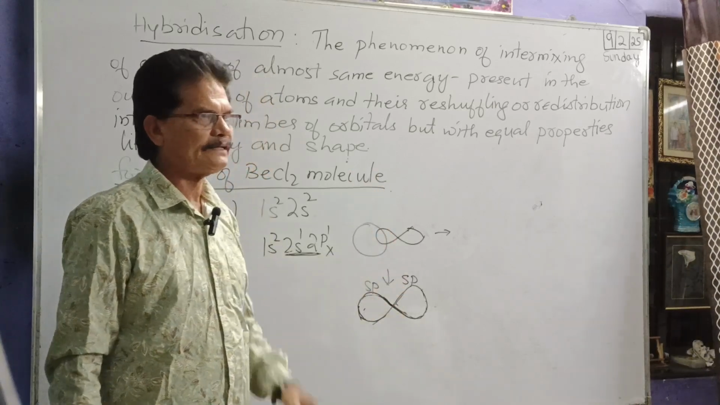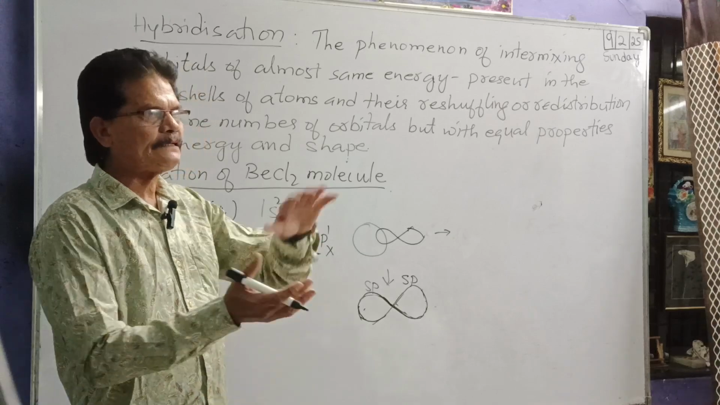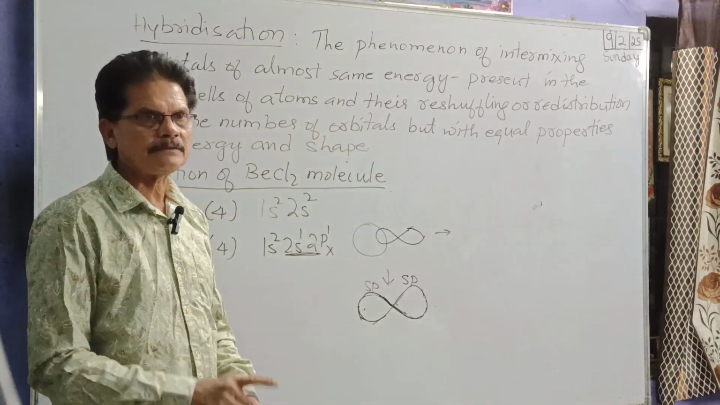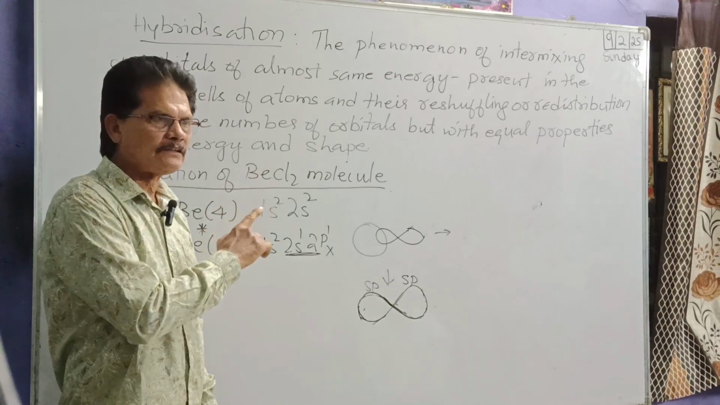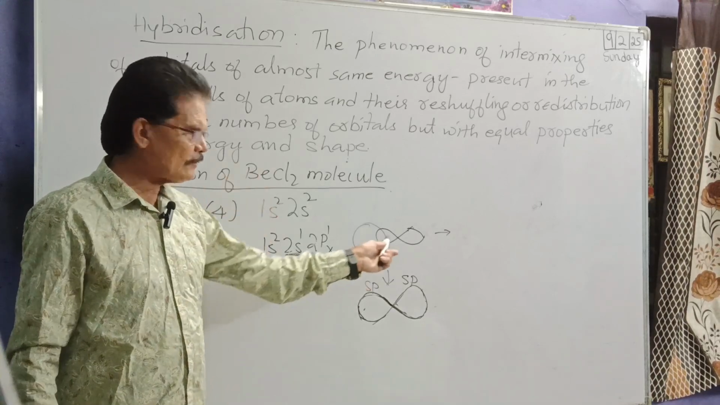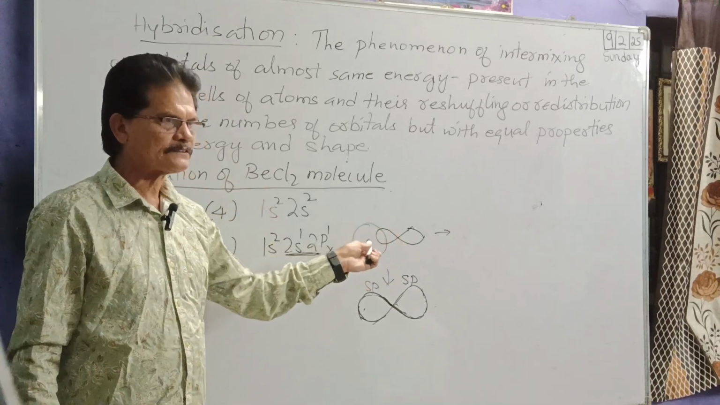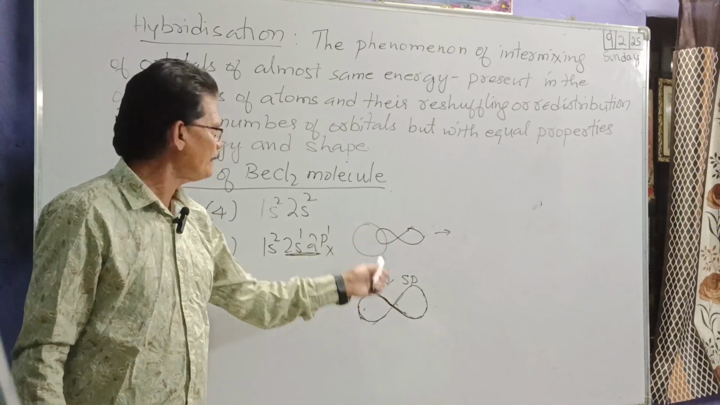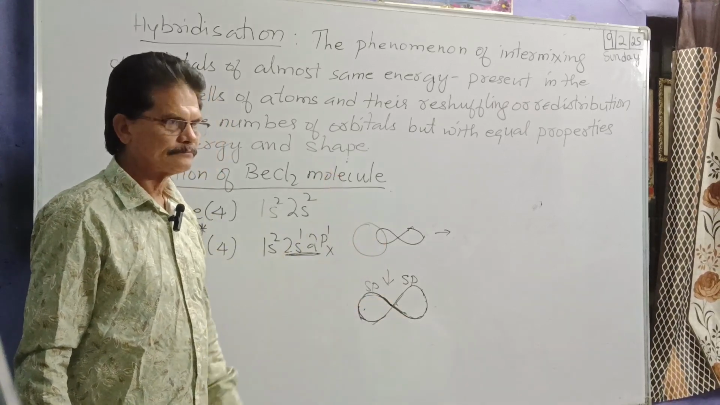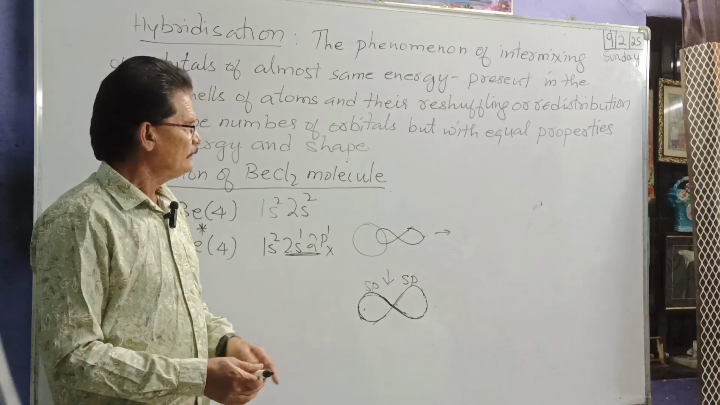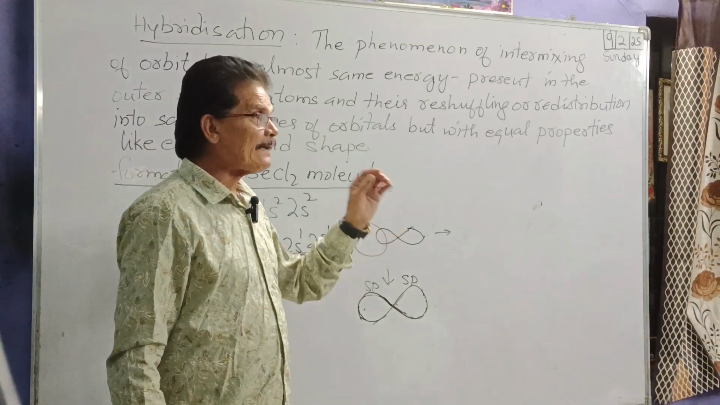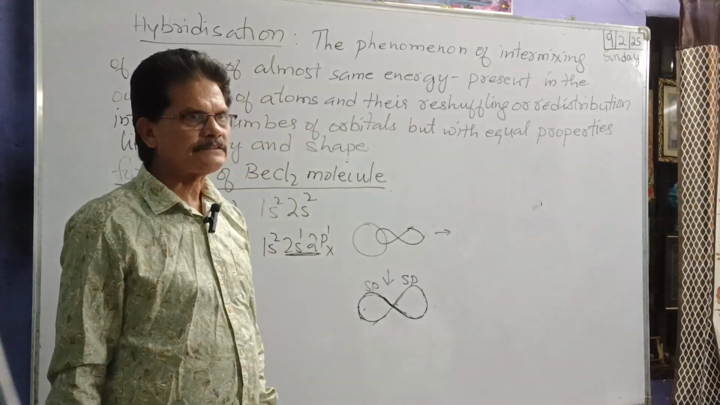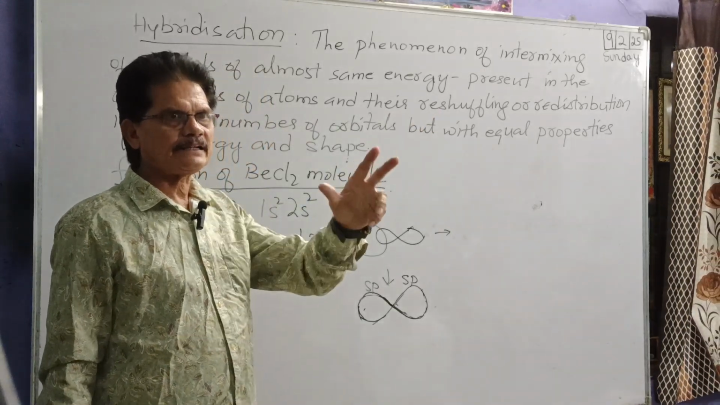Once again, understood the point? What is the difference between natural orbitals and hybrid orbitals? Natural orbitals have different shapes. Hybrid orbitals have the same shape. Next, the original orbitals have almost equal energy, but not equal energy.